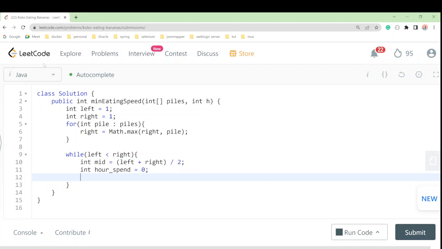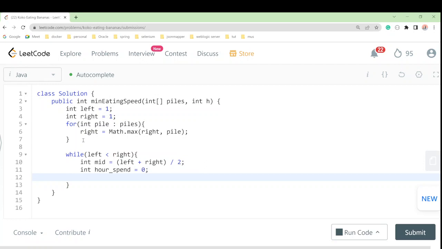Now we have to iterate over the piles and calculate our hour spent. We increase the hour spent by the ceiling value, which we already did.